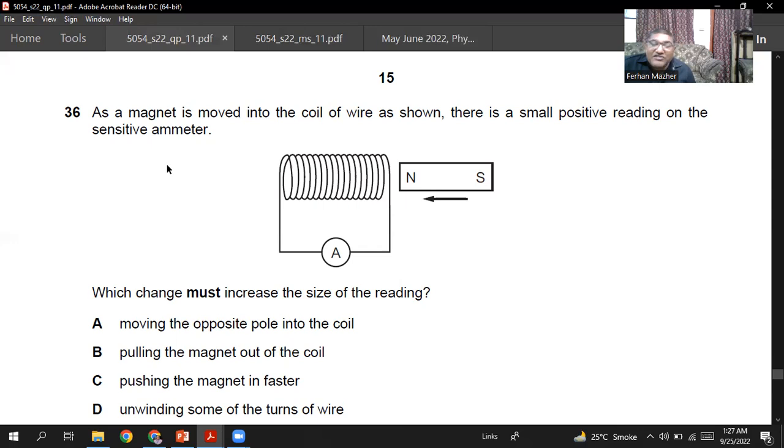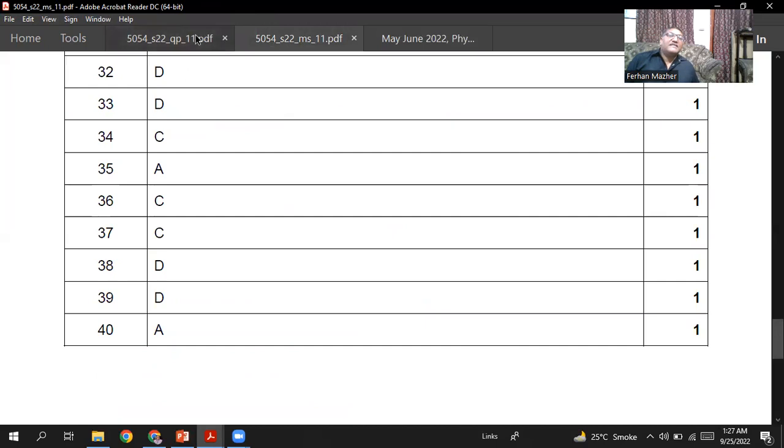Unwinding some of the turns of the wire, that cannot increase the current. That will decrease the current. Okay, so I think pushing the magnet in faster, C looks the best option. Question number 36, C is the right option. Yes, C is the option.